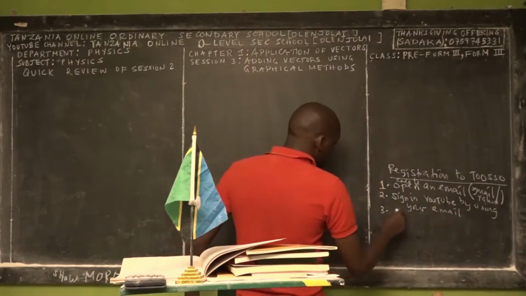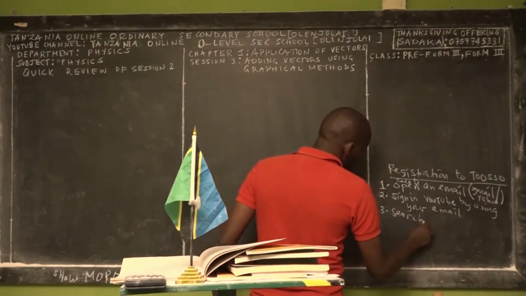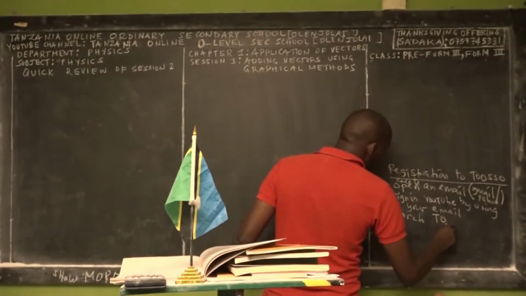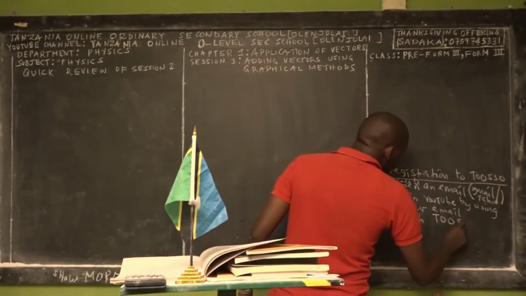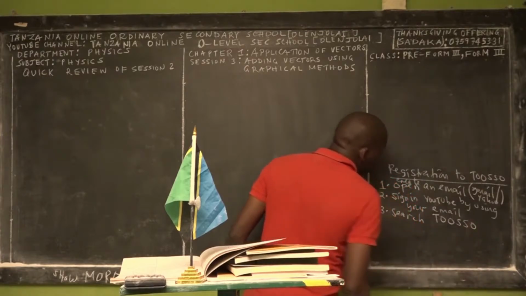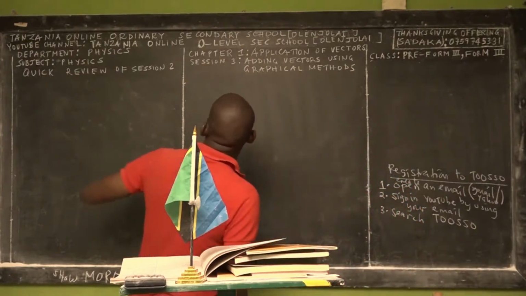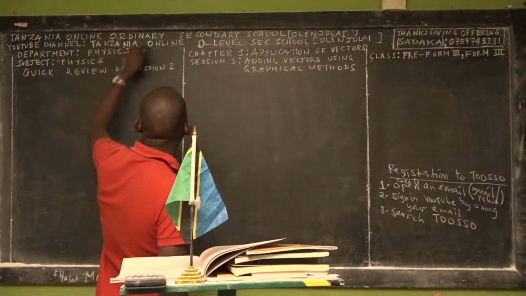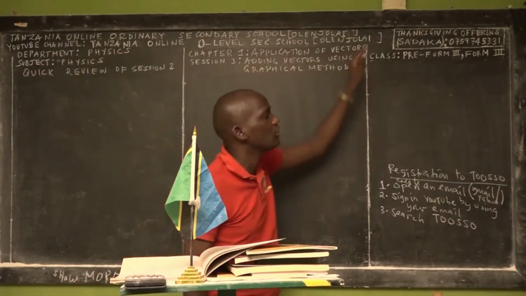The third step: when you are in YouTube, we ask you to search Tanzania Online O-Level Secondary School in square brackets Olenjolai. Right? So you have to search this. Just write Tanzania Online O-Level Secondary School in square brackets Olenjolai.